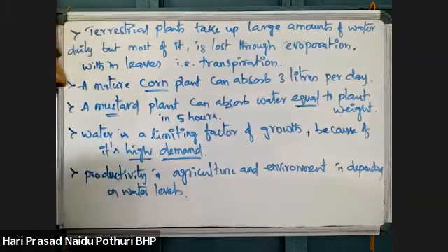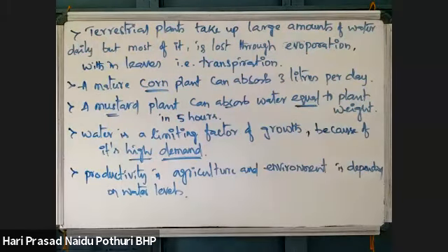If water is well available, agriculture crops will grow well and give more yield. Even in agriculture and environment, water is a very important factor for growth and productivity.